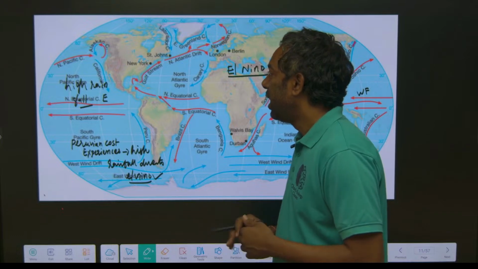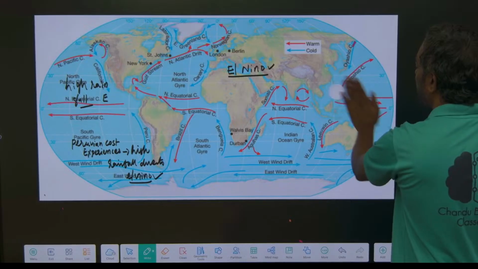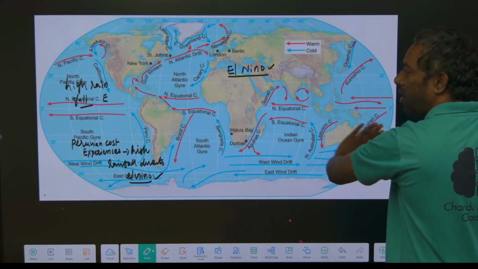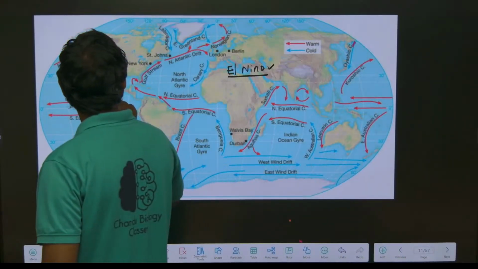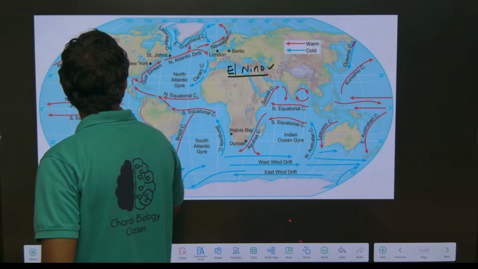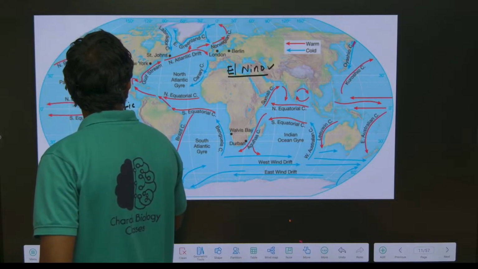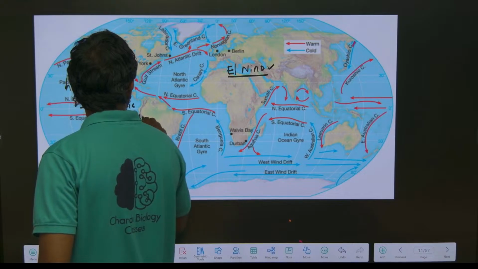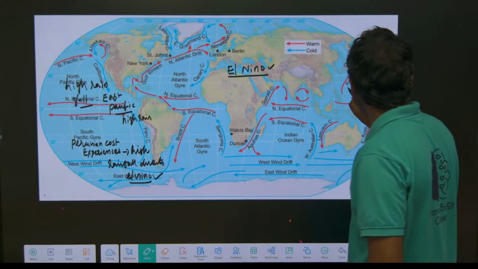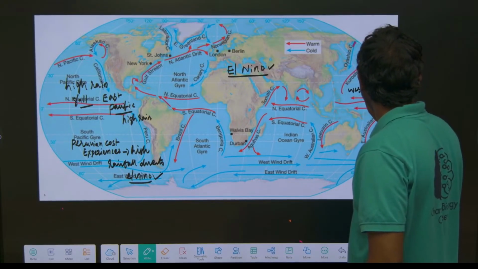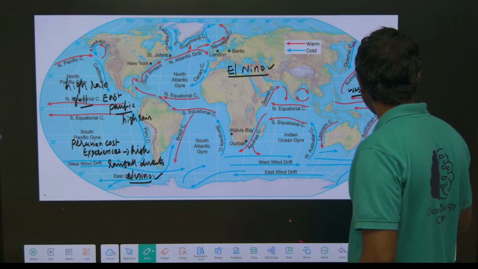Due to El Nino, this is the Australian coast, Japanese coast, or West Pacific. They can ask you about the East Pacific. The East Pacific has high rainfall due to El Nino. This is the West Pacific, or the Australian coast.